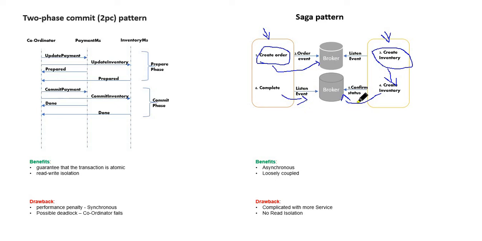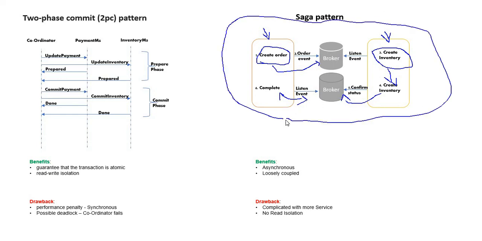Upon this event, the order microservice is triggered and now it knows that the transaction was a success and it goes and commits. That way, we make sure one complete transaction is happening.